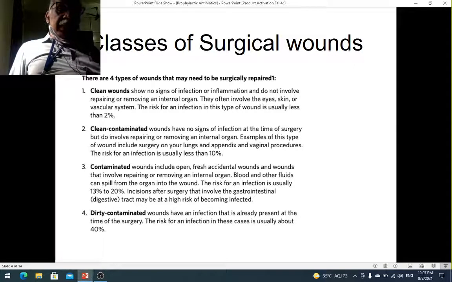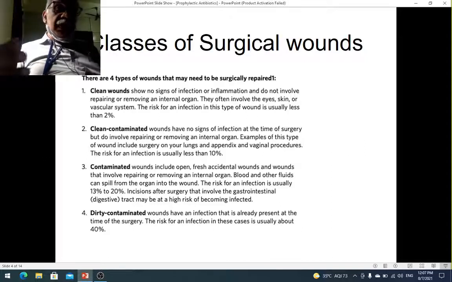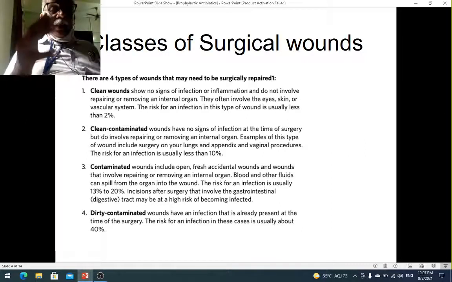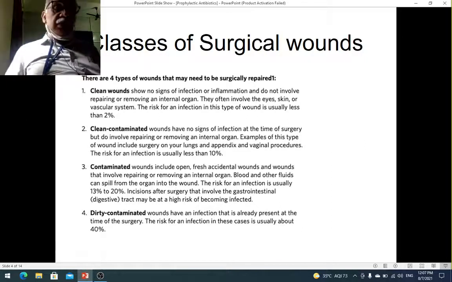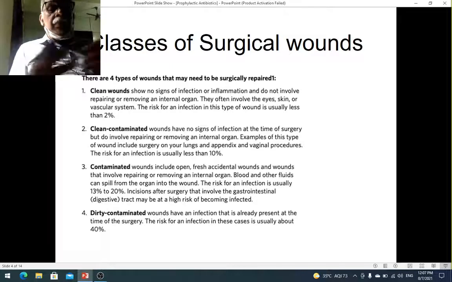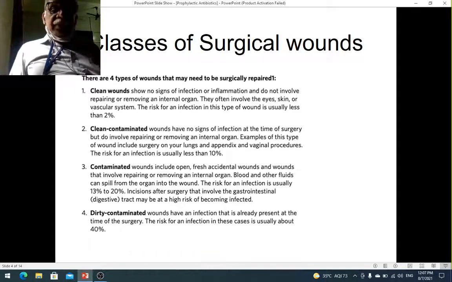Then you have contaminated wounds. Contaminated wounds is, for example, you're doing geriatric surgery, for example a resection for carcinoma of the colon. While doing the resection, what happened? There is a spillage of the large bowel contents into the peritoneal cavity. Now, this can produce infection. This is an example of a contaminated wound.